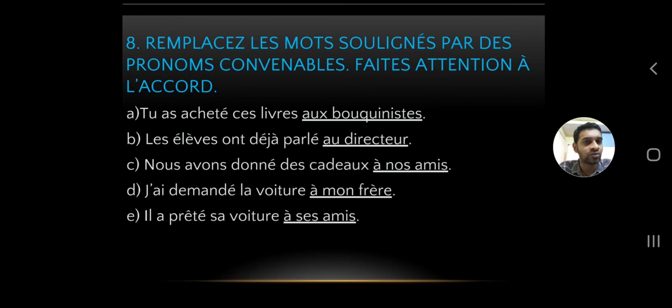So the third one, nous avons donné des cadeaux à nos amis. À nos amis, to our friends. So singular or plural? Plural. If it's plural, what pronoun will we be using? L-E-U-R. So where will you place L-E-U-R? The verb is conjugated in passé composé, so we'll be placing it before the auxiliary avoir. Nous leur avons donné des cadeaux.